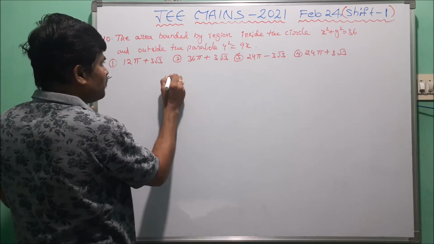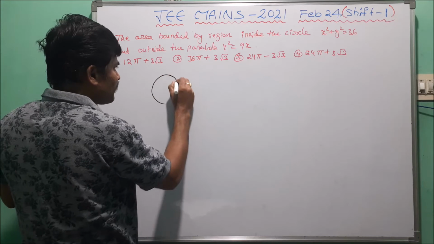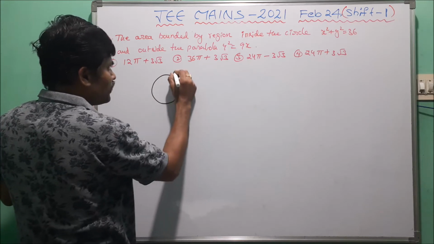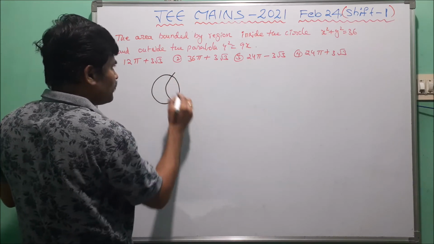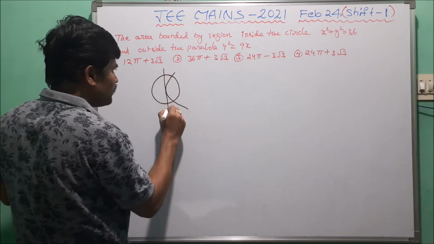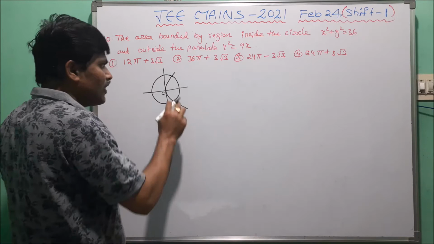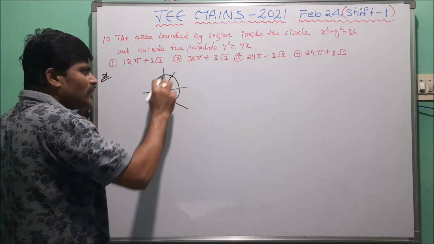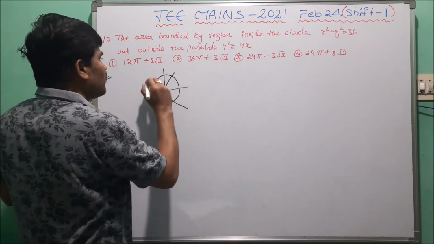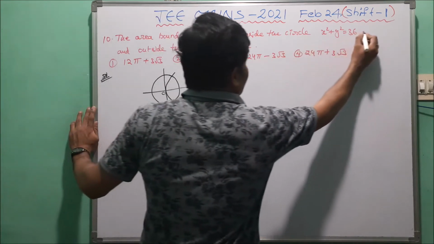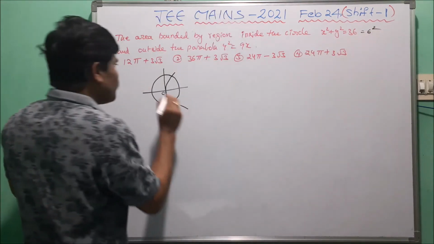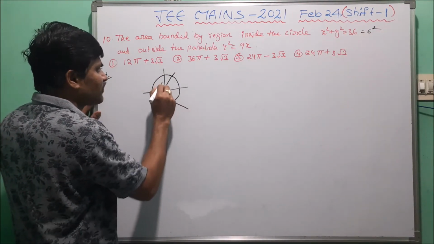Now we take one diagram. So this is the circle. Now this is the parabola. Here this is the center of the circle and vertex of the parabola. Now circle is already given. So here 36 means 6 square. Now here the radius of the circle is 6.